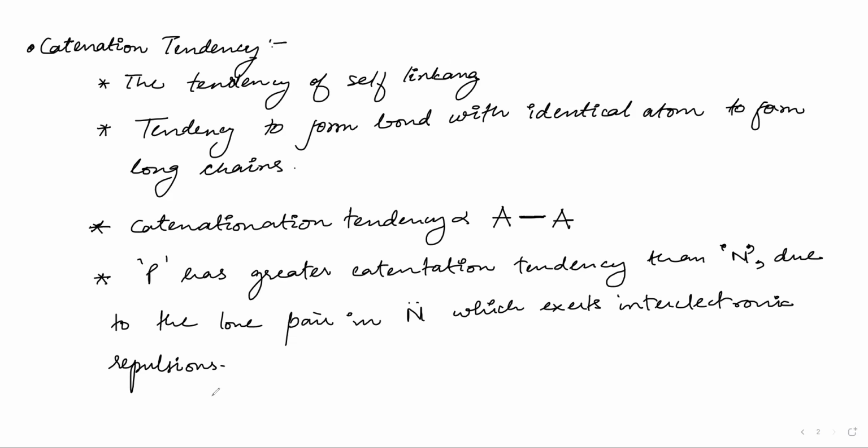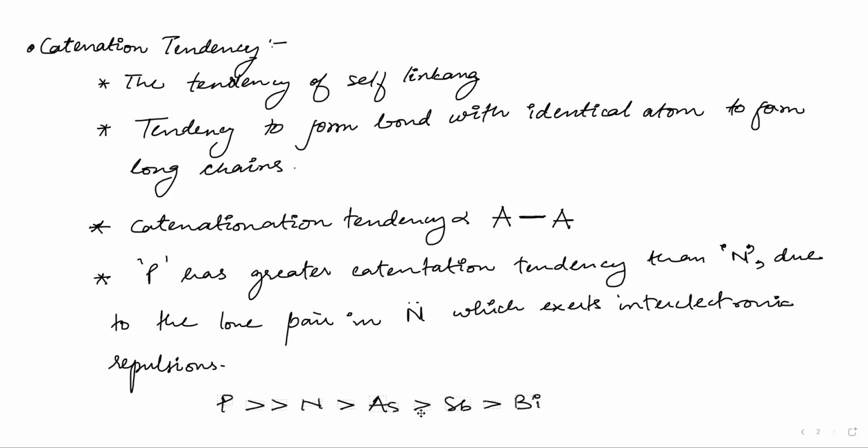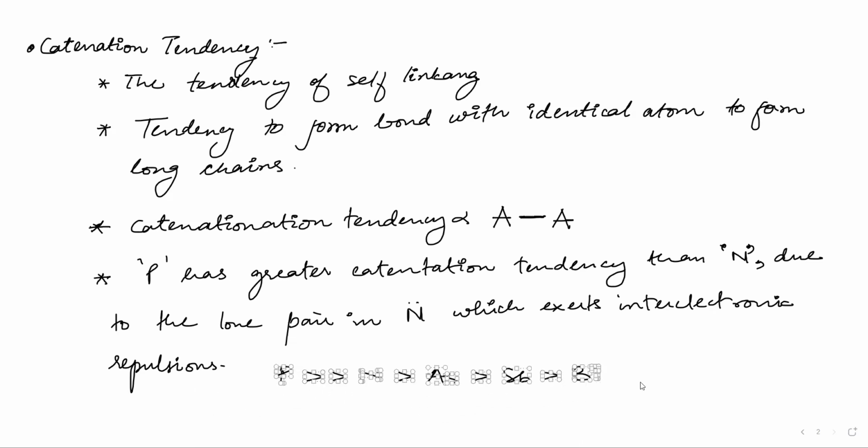So what will be the order? Phosphorus very high, then nitrogen, then after nitrogen we have arsenic, then Sb, then Bi. So this is the actual order. Sb and Bi are similar. Catenation tendency, we cannot give it a number, that is why we show it qualitatively.